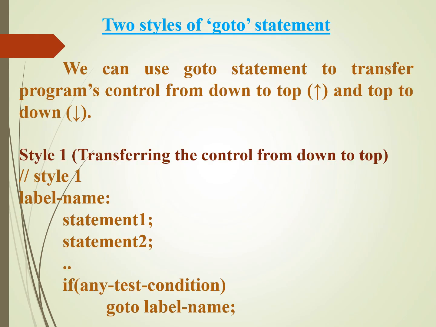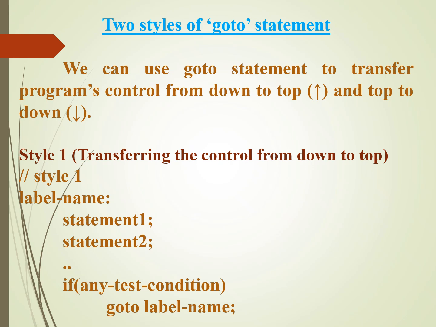Now, let's look at the two styles of the goto statement. The goto statement can transfer the program control in two directions. It can jump from the top of the program to a lower position, called top to down, or from a lower position back to an earlier statement, called down to top. First, we will discuss style 1, which transfers control from down to top.